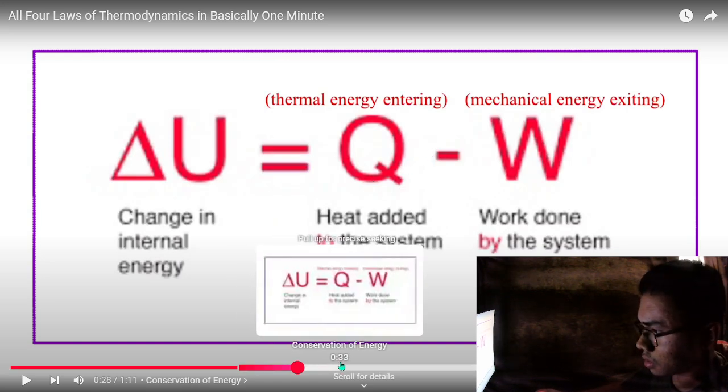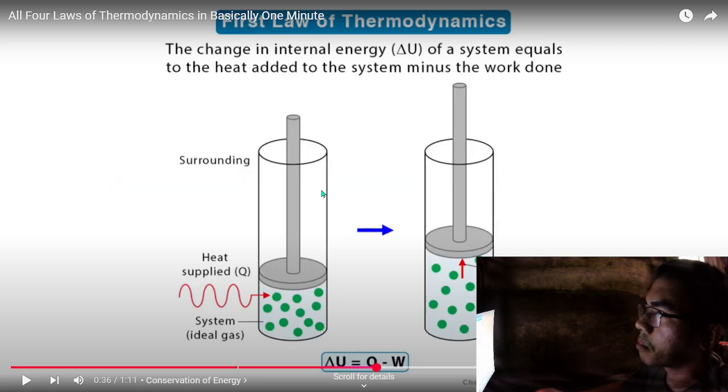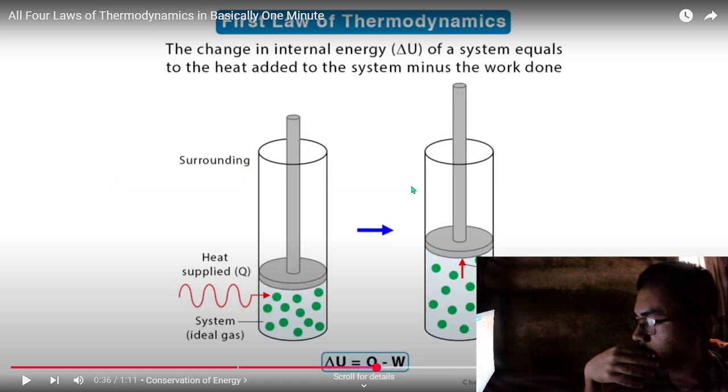So here we have the examples. First law of thermodynamics: the change in internal energy of a system is equal to the heat added to the system minus the work done. So basically, a real example is a car engine.